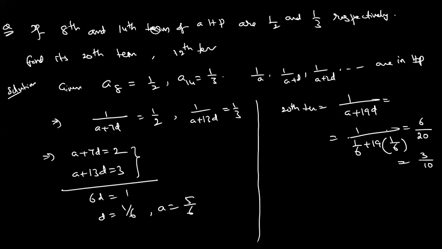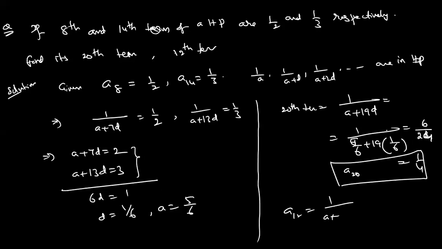Sorry, A is 5 by 6. Yeah, yeah. 5 by 6 means the answer changes again. How much is coming? Anyone? 24. That means 6 by 24 means 1 by 4. Yeah, exactly, correct. A12 means a plus 11d. I'm giving an idea like that. 5 by 6 plus 11 into 1 by 6. How much is coming? Simplify. 6 by 16. So 3 by 8. Like that. Good.